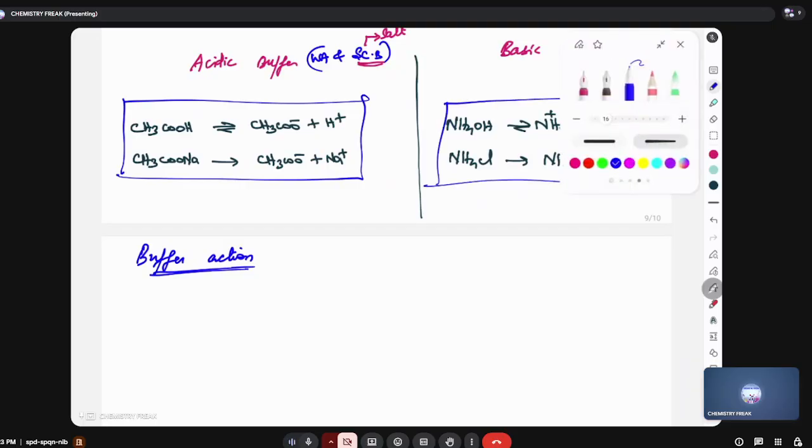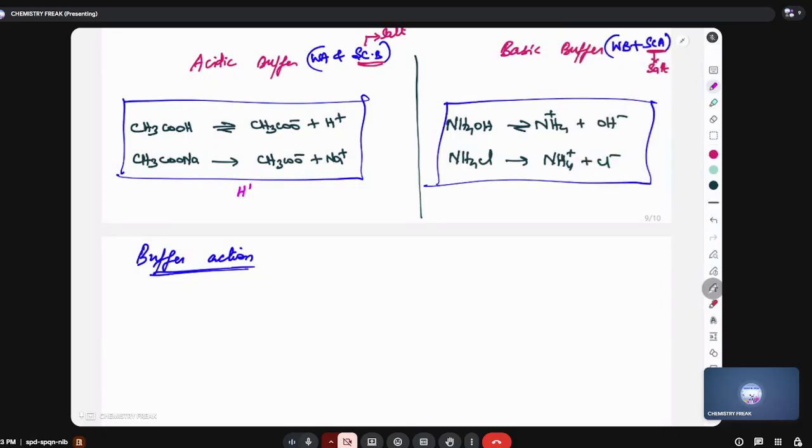If you add acid, what happens now? The H plus ions which you are adding combine with acetate and are converted into acetic acid. By this forward balancing mechanism, to some extent, it will resist the change in pH.